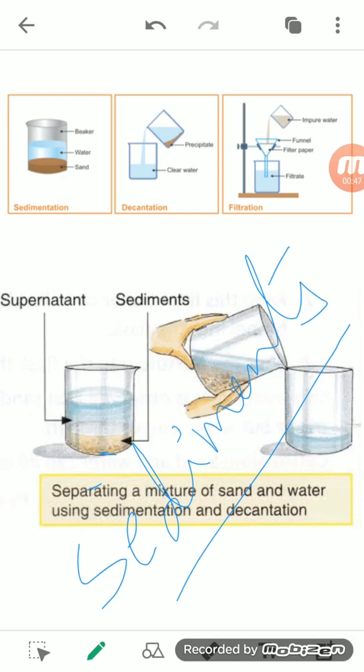And the process of separating the insoluble solids, or the solid which is suspended in the liquid, by making them settle down, is known as sedimentation. So the sediments are the particles which settle down at the bottom, and the process by which we separate these solids is known as sedimentation.